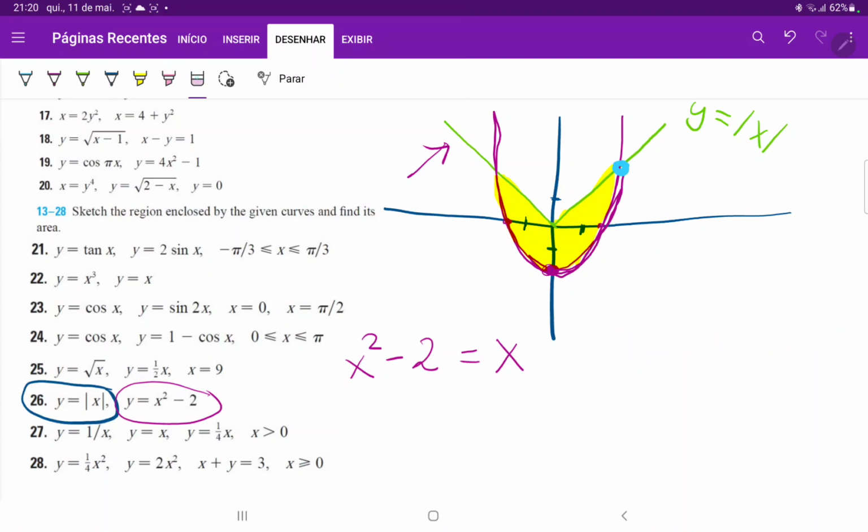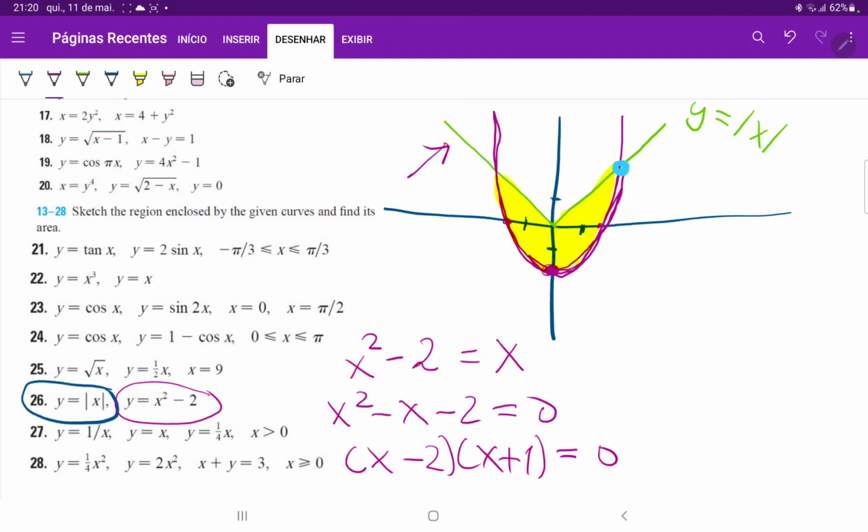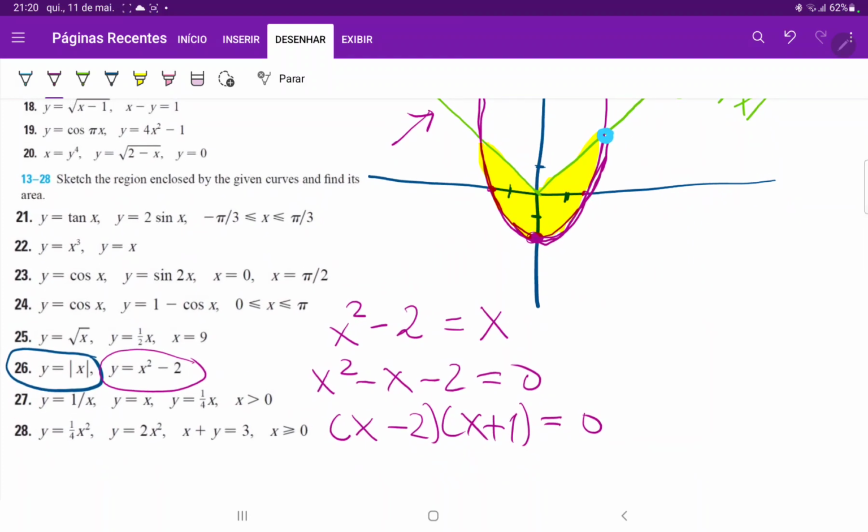So let's bring everything over to the left, and then we'll factor it. So x squared minus x minus 2 is equal to 0. Therefore, this is x minus 2 times x plus 1 is equal to 0. And so x is equal to 2, or x is equal to minus 1.